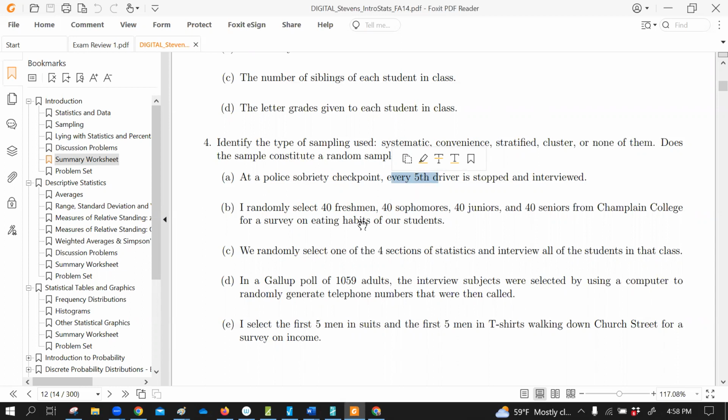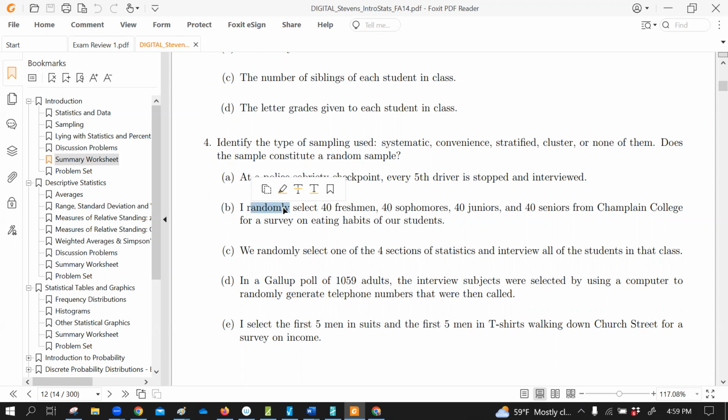and it's a great substitute. Now, B is some kind of stratified sample, right? Because they're breaking them up into strata, classes, and then randomly selecting 40 people. Now, we're assuming they're using some kind of random number generator to pick the people. So this is a random sample, but it's not a simple random sample, because I couldn't get a sample of 160 seniors. A simple random sample says that all possible samples can happen.